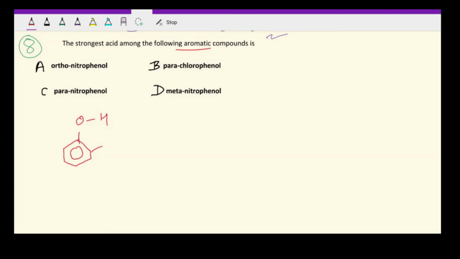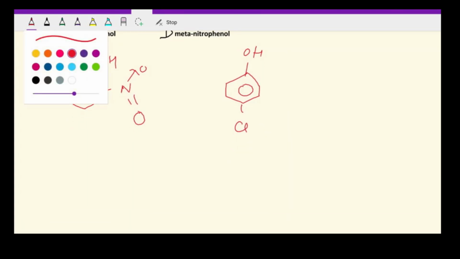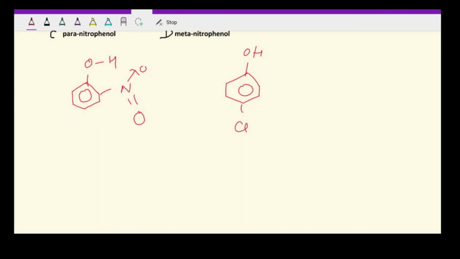orthonitrophenol. Okay, so here we have a nitro group. Next is parachlorophenol, so OH and a chlorine group. The next one is paranitrophenol, a phenolic OH group and nitro. Okay, it's in the para position, sorry. And then finally comes metanitrophenol, again OH, and this time the nitro is in the meta position.